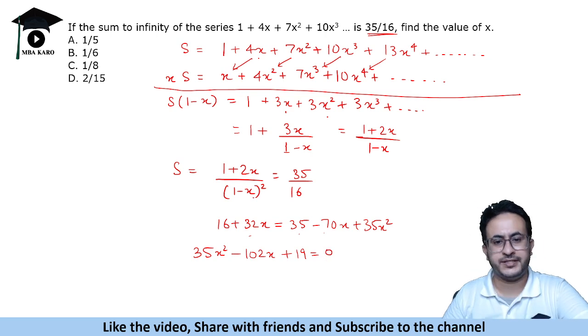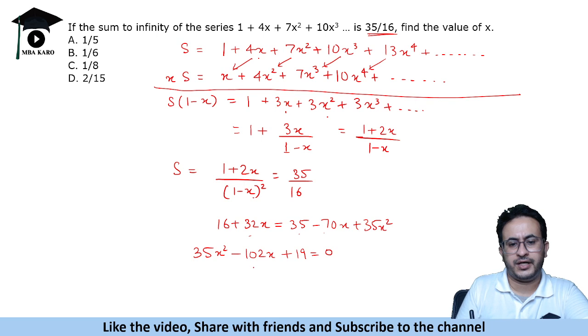Now if you look at this equation, how do we solve it? This is 35, so we can say 7 into 5, and this is 19. So if you think of factors like 19 into 5 is 95 and 7.